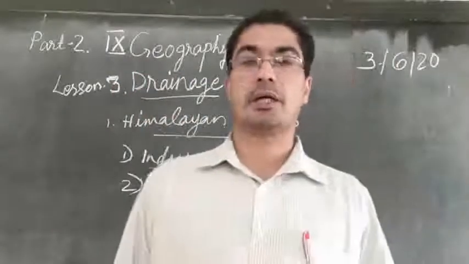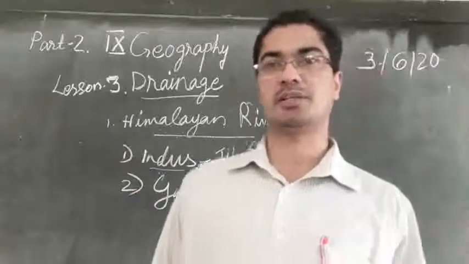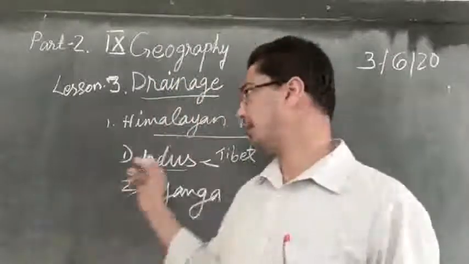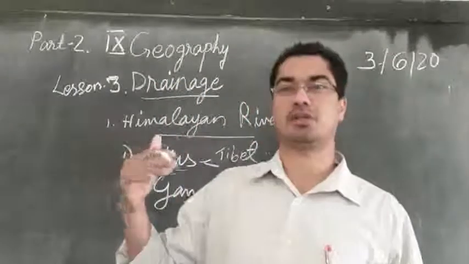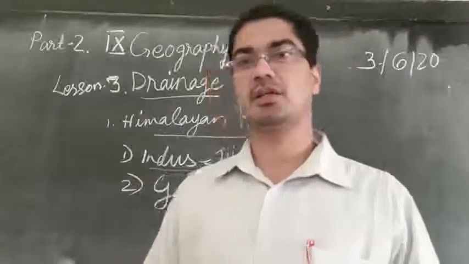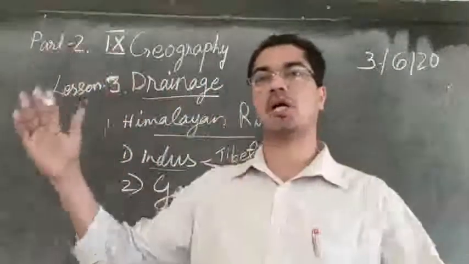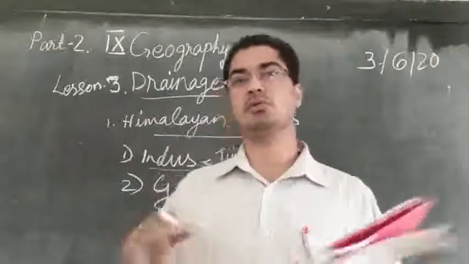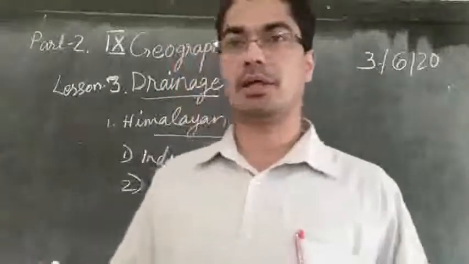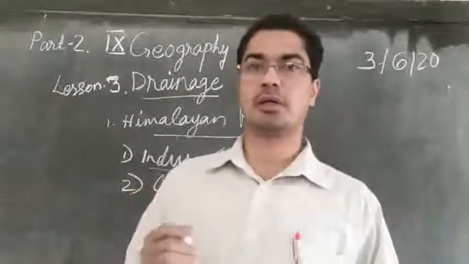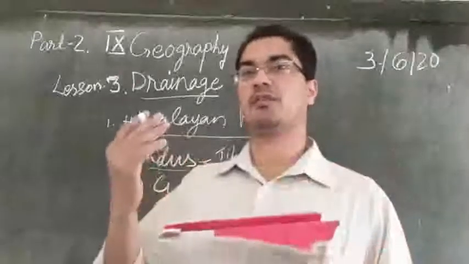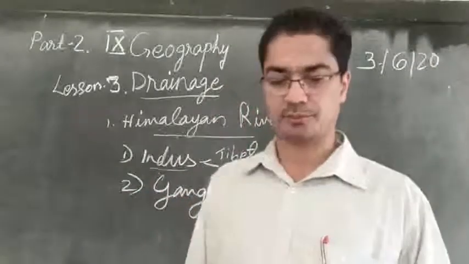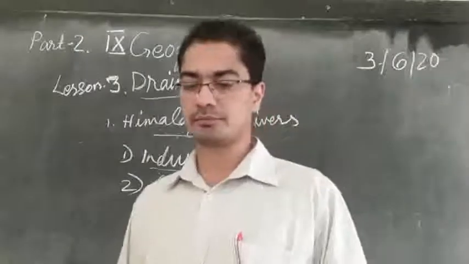It is fed by a glacier called Gangotri. You know what a glacier is? A big ice field on top of the mountain. We said Himalayan rivers get water throughout the year because of the melting of the ice. On top of the mountains there are huge ice sheets. The whole area of the mountain is covered with ice. That huge ice sheet is called a glacier. So one of the big glaciers called Gangotri is melting and from there water comes, and that is how the river Ganga originates.